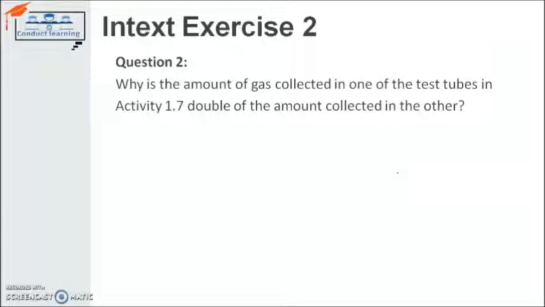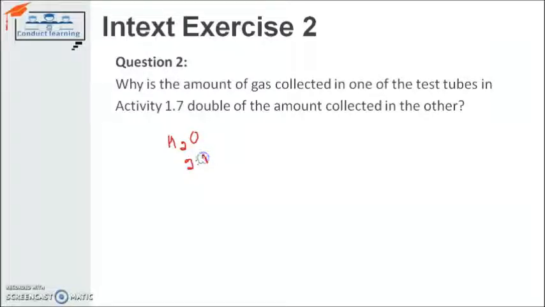So why is the gas in one test tube more than the other? The reason is that we have found H2O, and H2O is a combination of two different gases, hydrogen and oxygen. Here the atoms of hydrogen are 2 and oxygen is 1. So the ratio between both is 2:1.